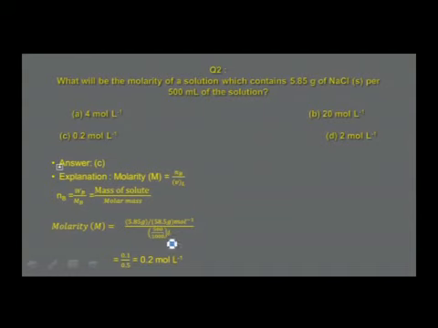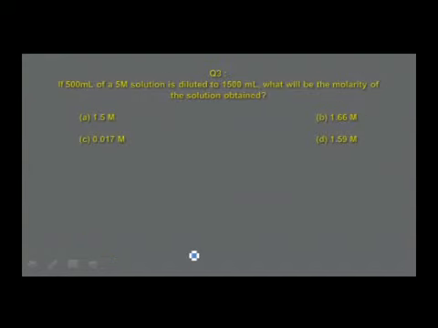For volume, you have to convert the volume given in milliliter to liter, so 500 divided by 1000 liter. You get the number of moles as 0.1 and the volume as 0.5 liters. Therefore, the answer is 0.2 mole per liter, and the correct answer is option C, that is 0.2 mole per liter.